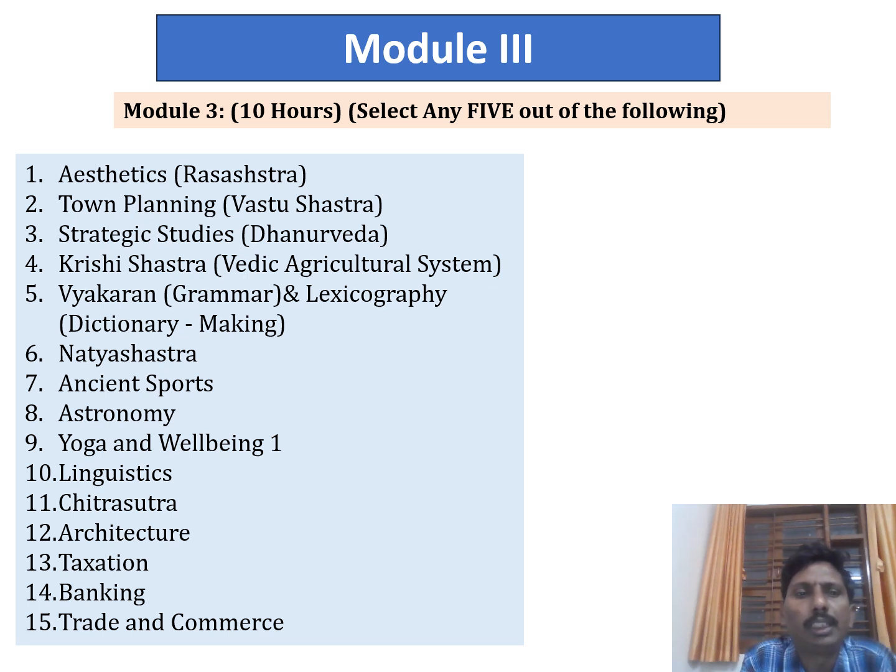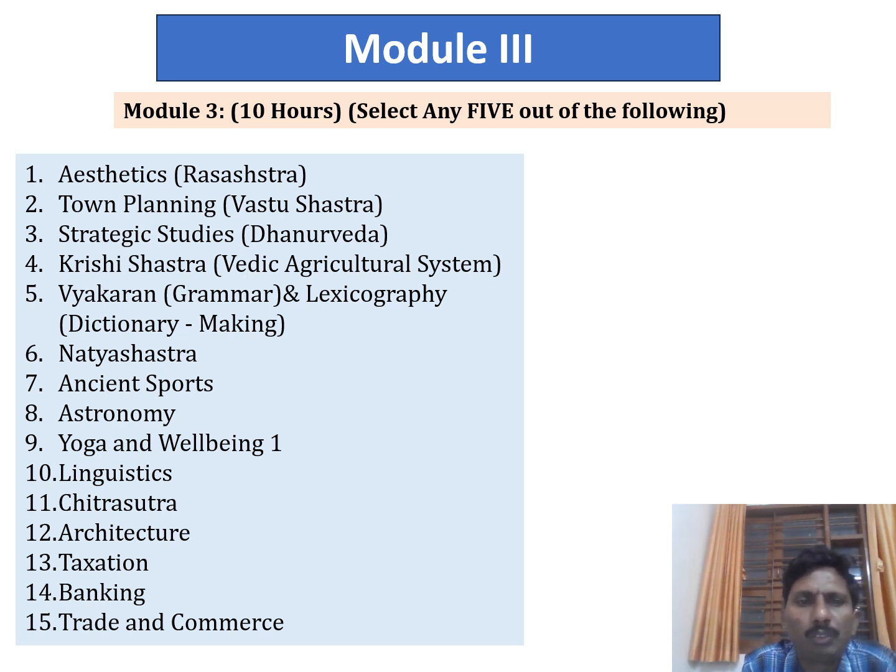In module 3 there are various articles, 15 articles, out of which we want to study only 5. Because of arts, commerce, and science, different topics may be chosen by their teachers. In this topic we overlook all 15 articles so that you can choose any 5, and accordingly we can teach the class as well as ask questions on those 5 topics.